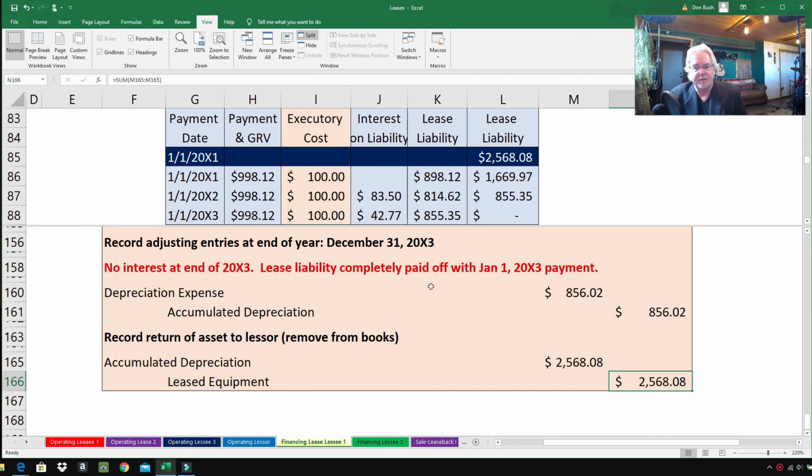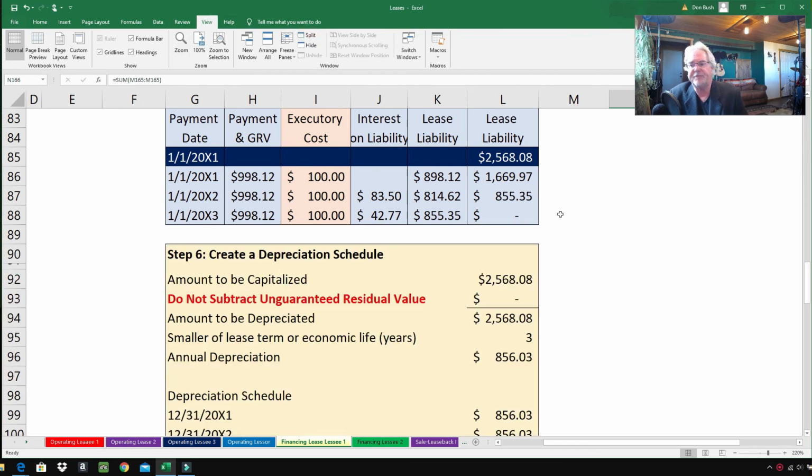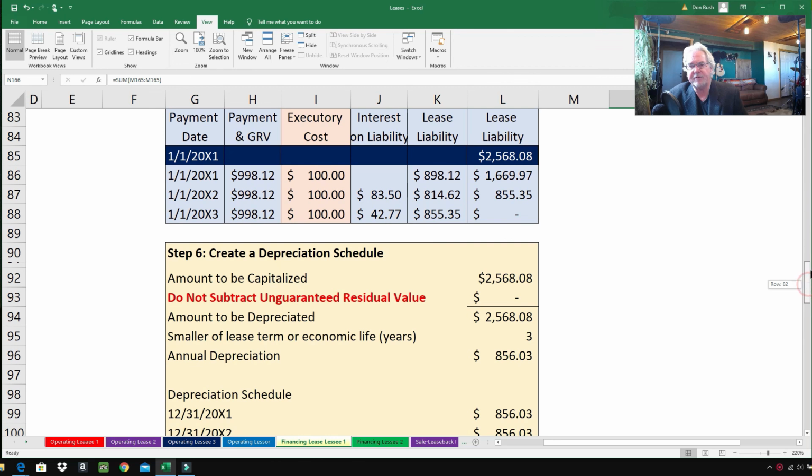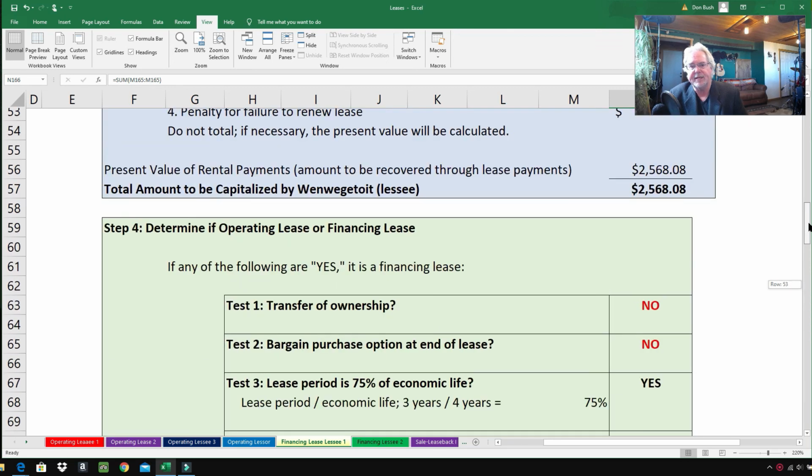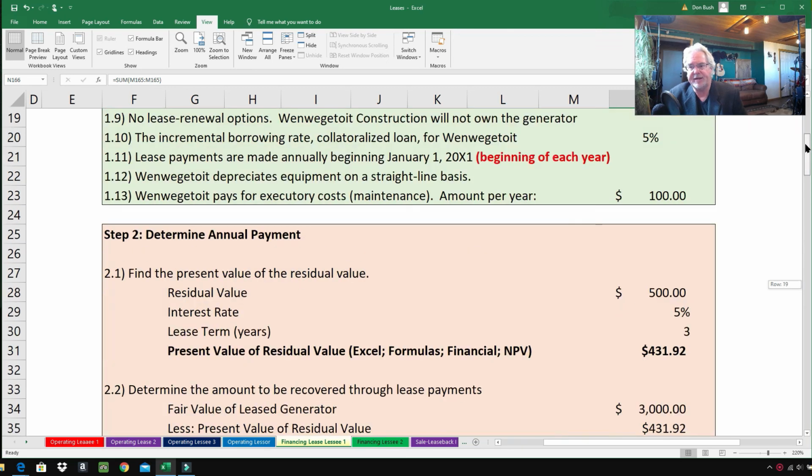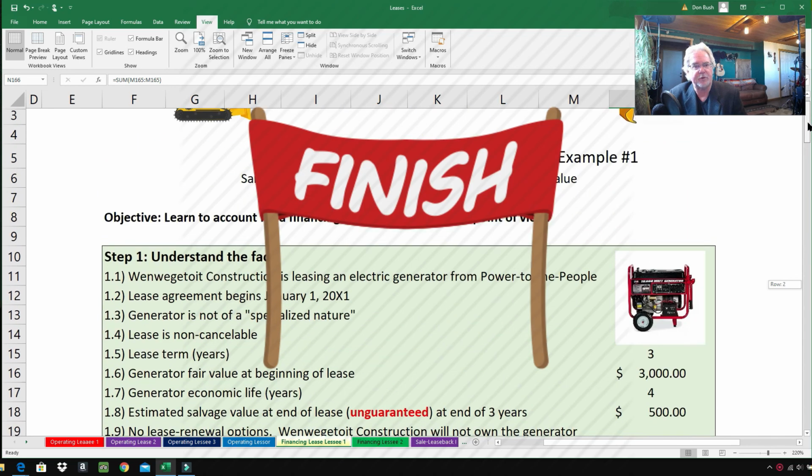So if you've been following these videos, it's a very methodical process. If you go through this process step by step as I did, it's really not too hard. At first, leases can be very, very confusing, but if you go through this step by step, very methodically like I did, it'll sort itself out quite well.